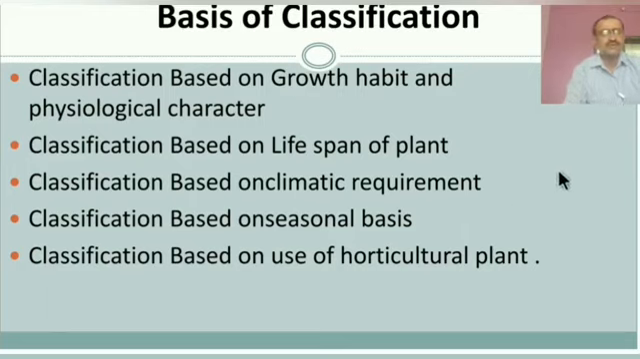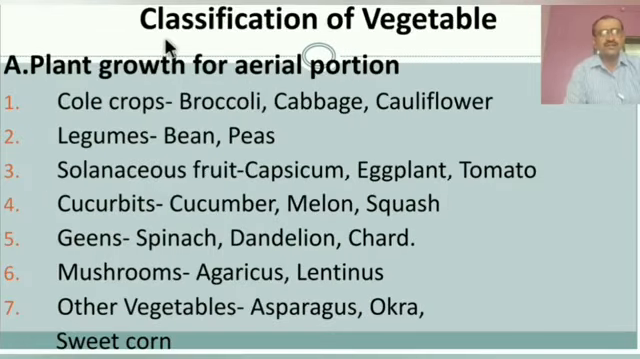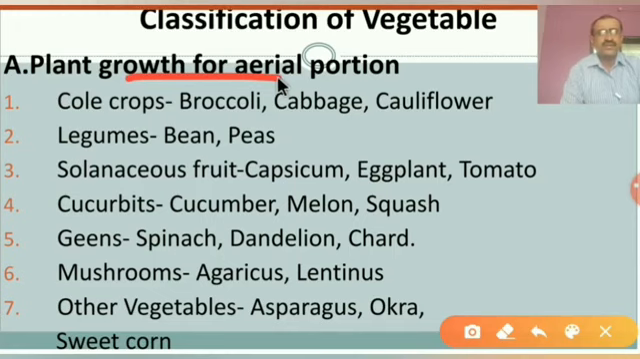Let us see one by one. First is the classification of vegetable crops. Here it is first divided into 2 parts, out of which the first is the plant growth for aerial portion. Aerial is the portion which is present in the air, and on the basis of that aerial portion the different plants can be classified, in which first is the coal crop.